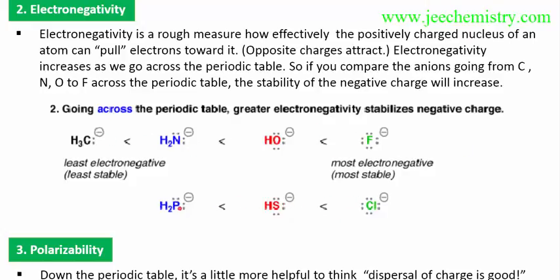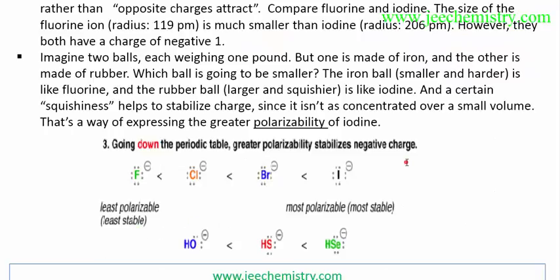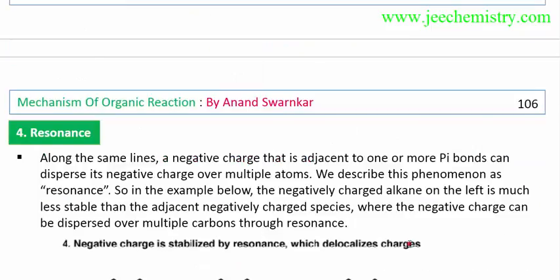This is chlorine, sulfur and phosphorus. Chlorine has a higher volume area to disperse this negative charge. That's why this is more stable than this. As the size increases, dispersion increases. That's why the chlorine negative charge is more stable than the other. Polarizability means that as the size increases, the area and volume for dispersion of this negative charge increases. That's why this is more stable than this. In this way the stability increases. A similar thing happens here: as the negative charge dispersion increases, stability increases.